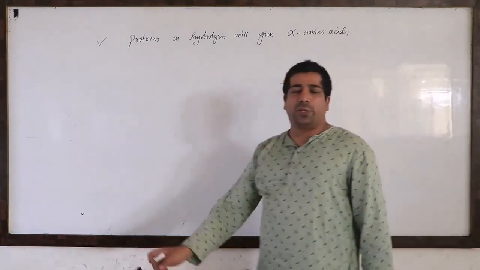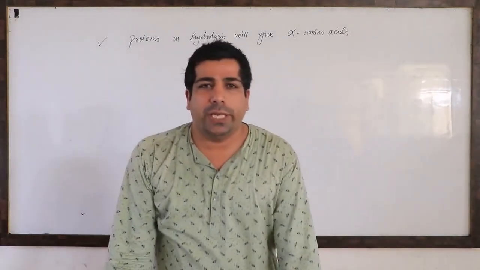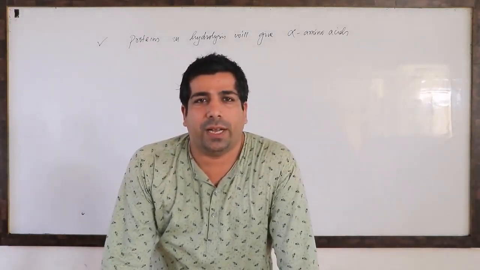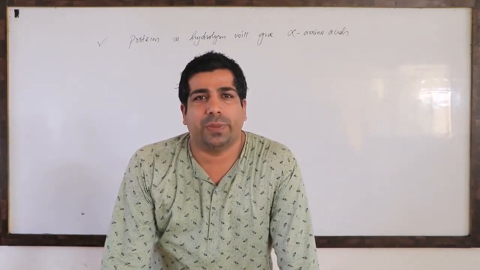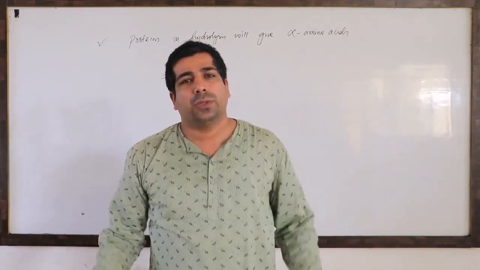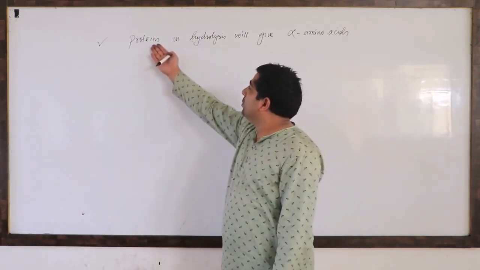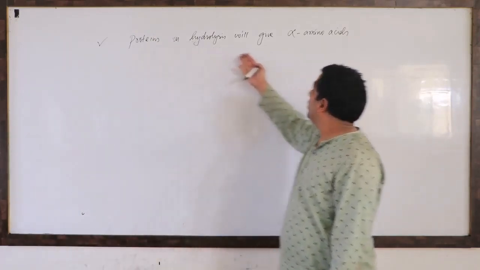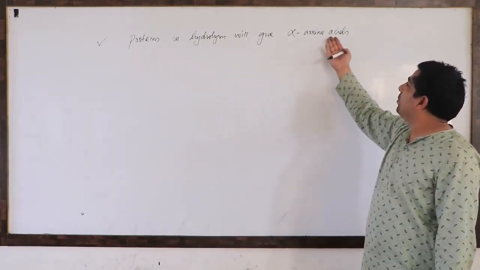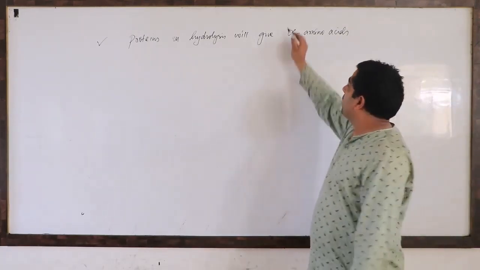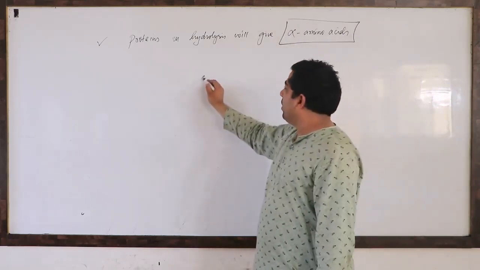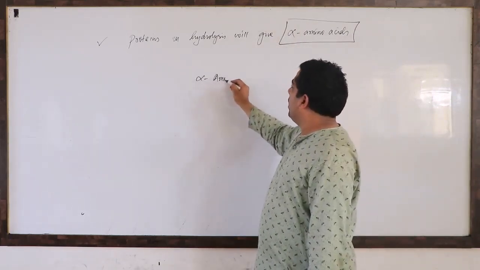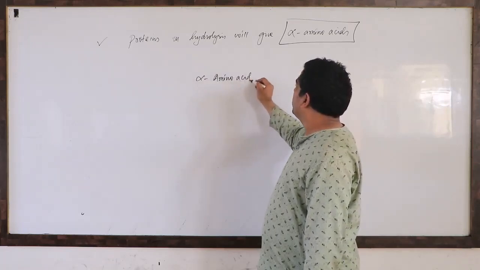Because just now I told you that proteins are made up of alpha amino acids which are linked to each other through peptide bonds. So if I do hydrolysis of proteins, I will get alpha amino acids. So now let us understand what is this alpha amino acid. So my topic will be now alpha amino acid.